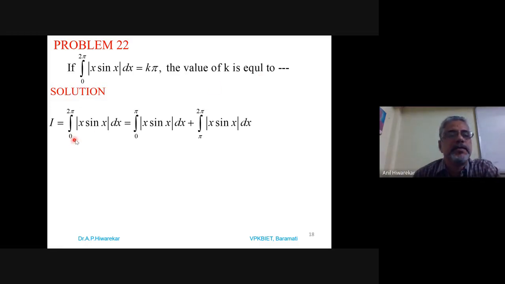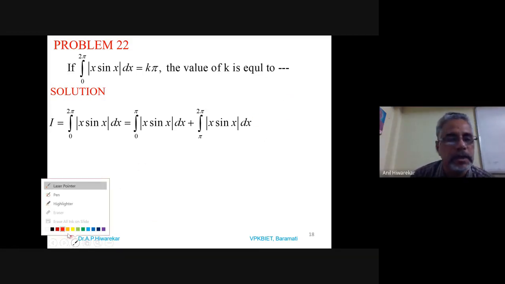So the integrand is mod of x times sin x dx, with limits 0 to 2 pi. We divide this into parts. Why are we doing this? Because we know mod x in the interval 0 to 2 pi is positive; x is always greater than 0. But sin x from pi to 2 pi is negative, in the lower quadrants.